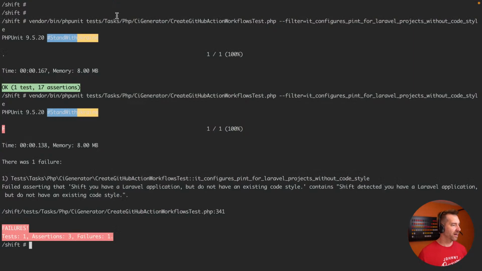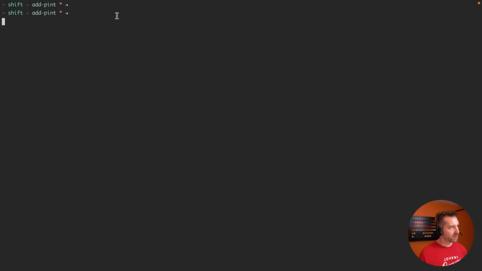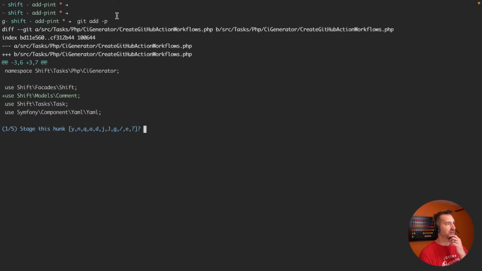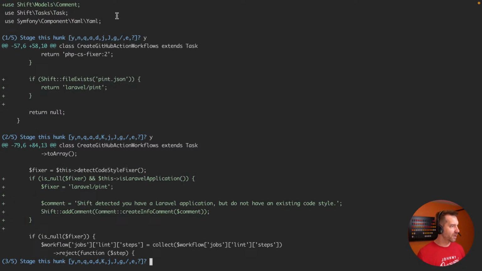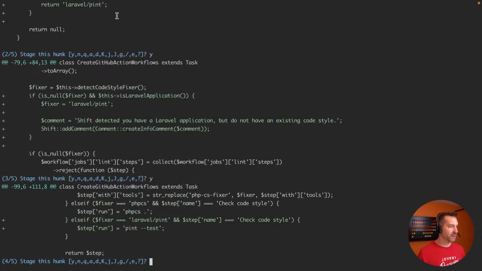In the meantime, let's jump out of here and do a git add -p just to see what we changed. So of course we're going to leave a comment now. We added a little check here in our testing of different code styles, so we now support Pint. We have a fallback that if you're a Laravel application, not only are we going to leave a comment, but we're going to default you to use Pint.